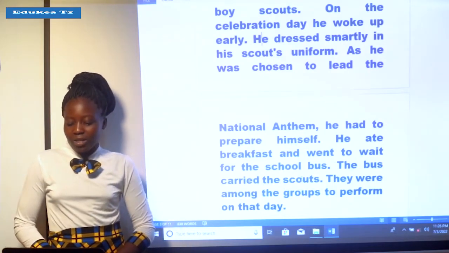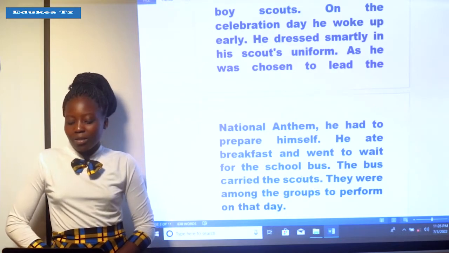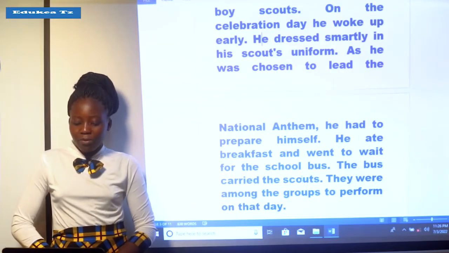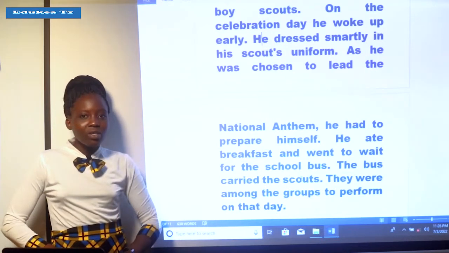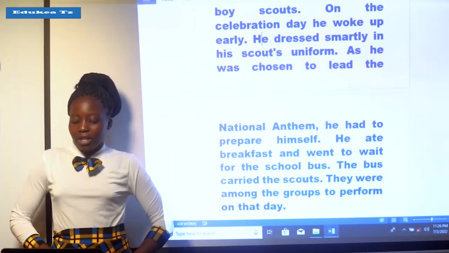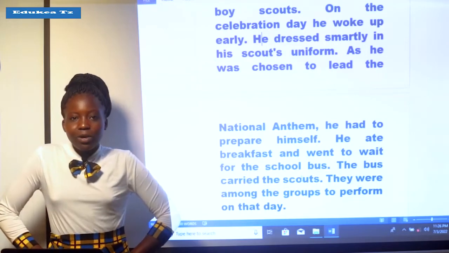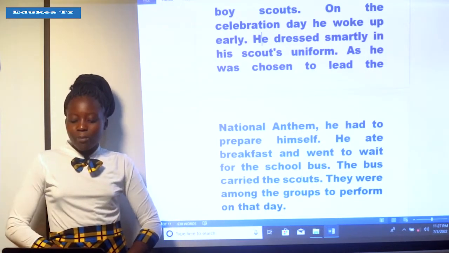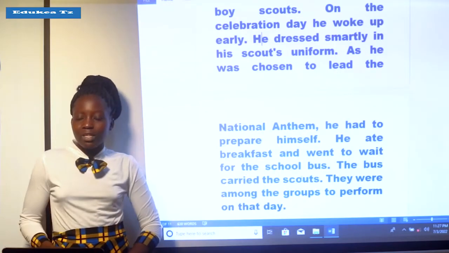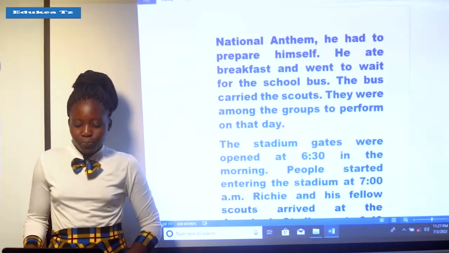The bus carries the Scouts. They were among the groups to perform on that day. We can see on the bus which Richie was waiting for, there were some Scouts, together with Richie, who were supposed to perform on that day of celebration.